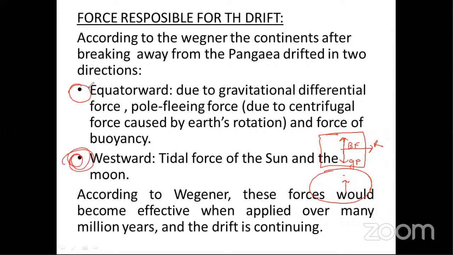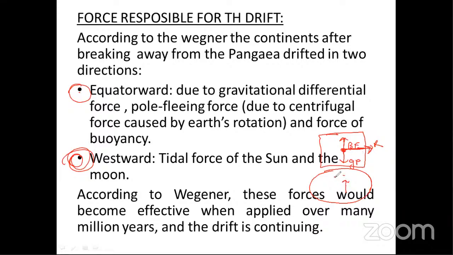This force was the weakest point of the Wegener theory because it is completely insufficient. It is not capable of drifting the continents. So this was a major demerit of his theory. These forces are applied on opposite sides: the gravitational force is applied downward and the buoyant force is applied upward. So the resultant force will be applied in a different direction.